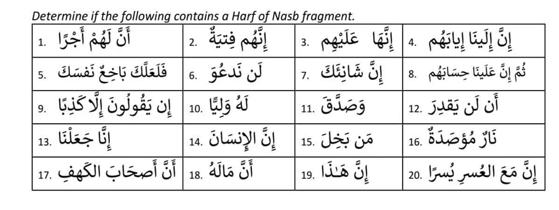And next one is number six. Lan nadu. Inna, anna, kana, bianna, leita, lakinna, la'alla. There is no harf of nasib here, so this is not a harf of nasib fragment. Next one is inna shaniyaka, a well known surah. Inna made shaniya nasib. The ka you have to remove. Ka is an attached pronoun. So shaniya becomes nasib because of inna.